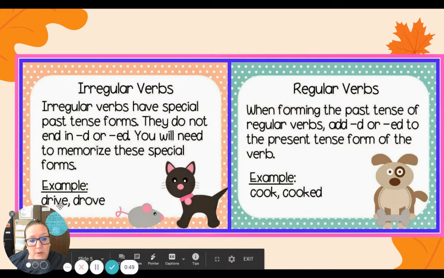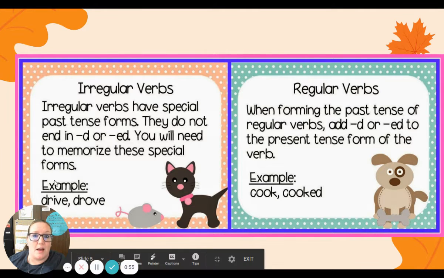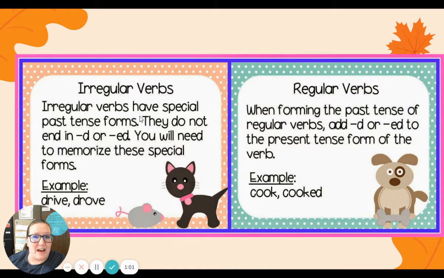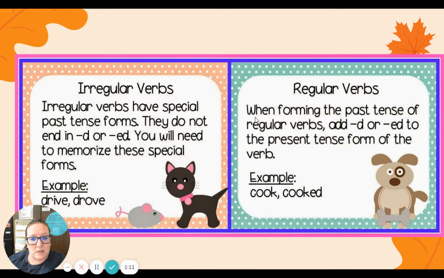For example, drive in the past tense would be drove. I drive today. I drove yesterday. See how the vowel changed in the word? That's an irregular verb.